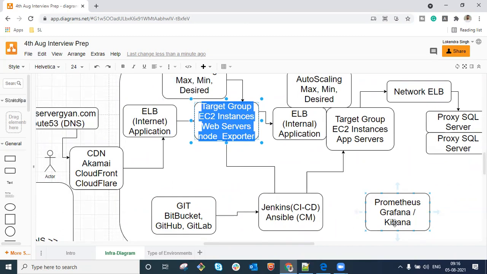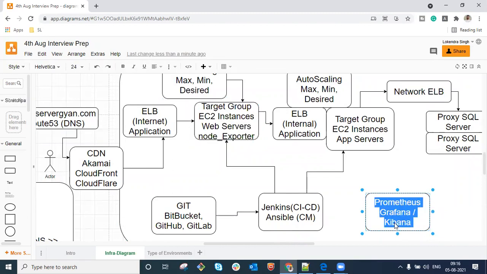So are Grafana and Kibana similar to Prometheus? No, actually Prometheus is a monitoring engine. Grafana and Kibana are the visualization dashboards. Is Nagios a different thing, or does Nagios provide its own GUI? Prometheus has a GUI itself, but that is not that fruitful because you cannot do a lot of visualization or graphics on top of Prometheus.